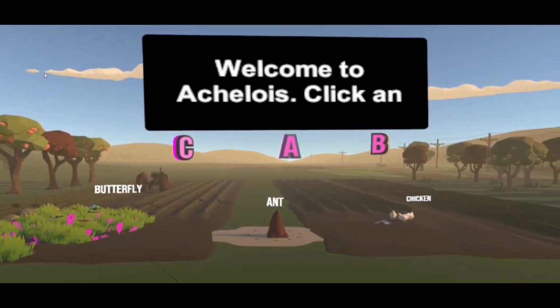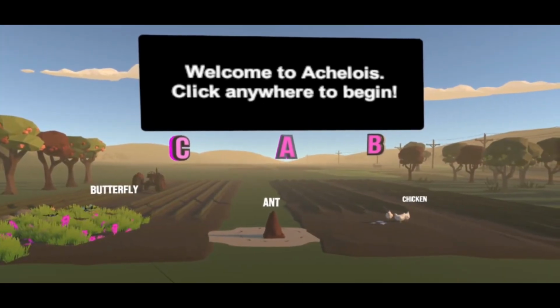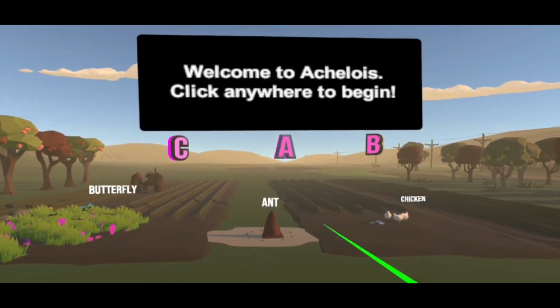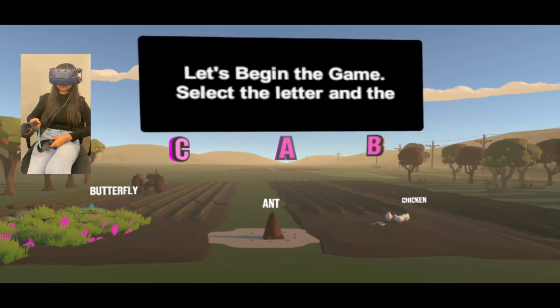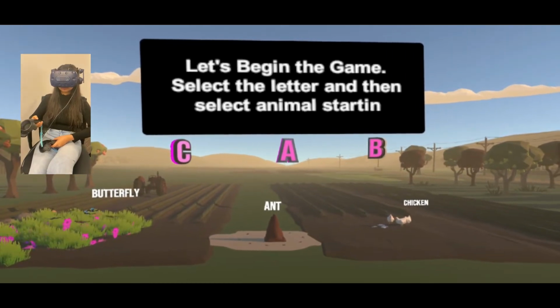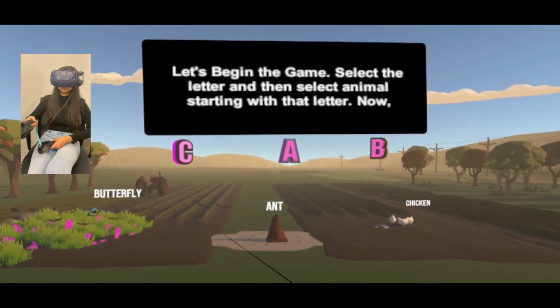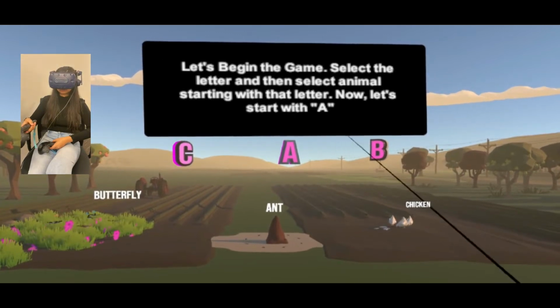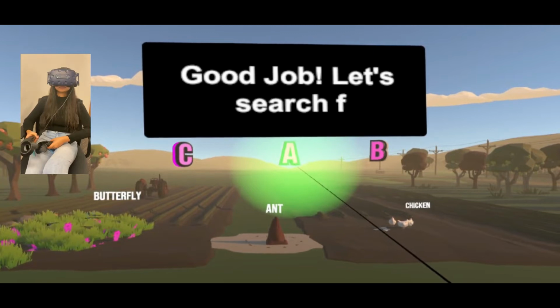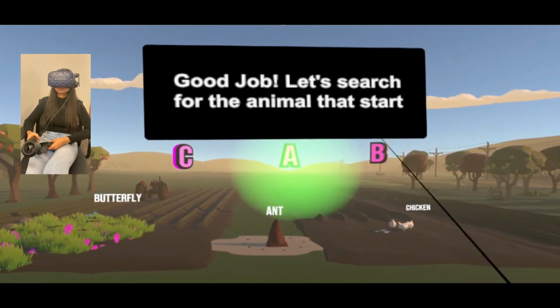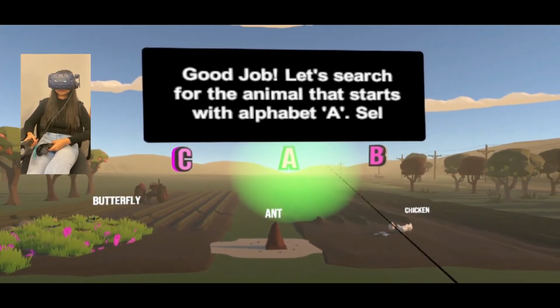Welcome to Achillois. Click anywhere to begin. Let's begin the game. Select the letter and then select animal starting with that letter. Now let's start with A. Good job. Let's search for the animal that starts with alphabet A. Select ant.